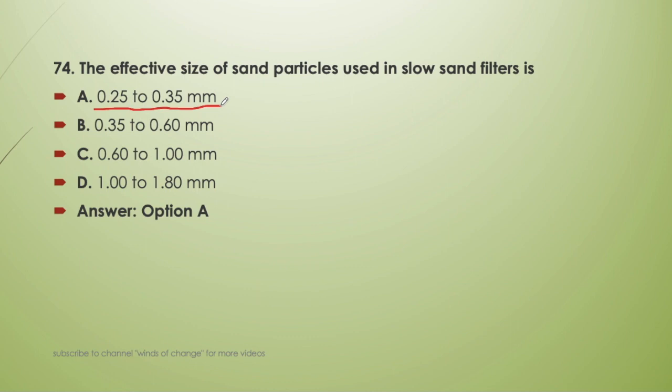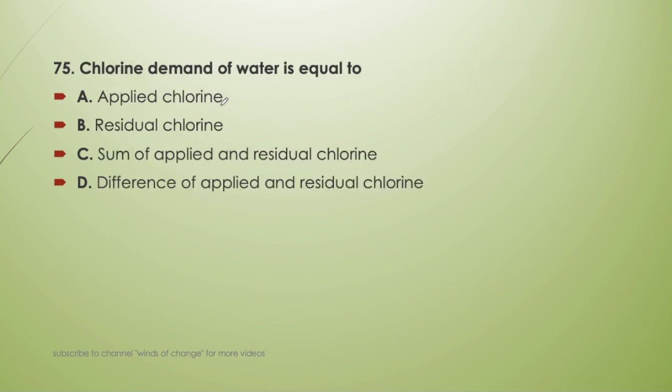Always remember it. Next question, chlorine demand of the water is equal to applied chlorine, residual chlorine, sum of applied and residual chlorine, or difference of applied and residual chlorine. So it will be the difference of applied and residual chlorine. The chlorine demand can be obtained by subtracting the residual chlorine from the applied chlorine.